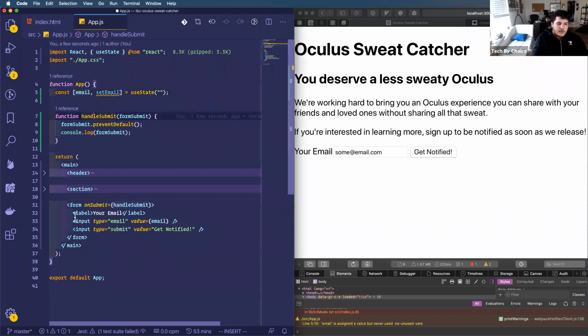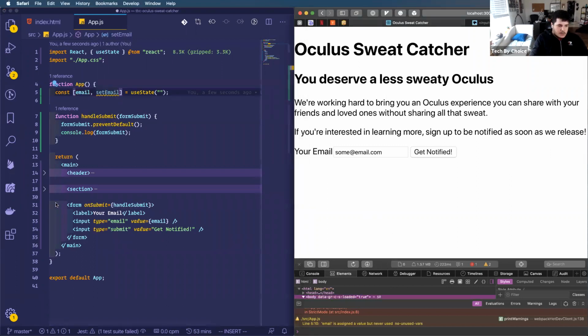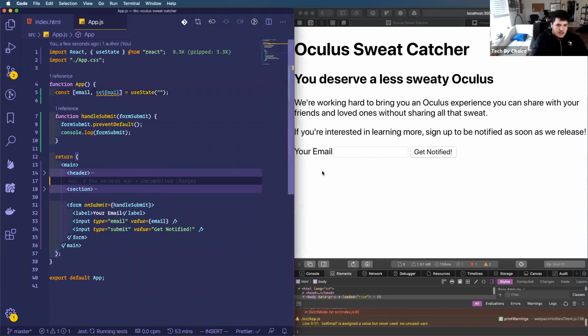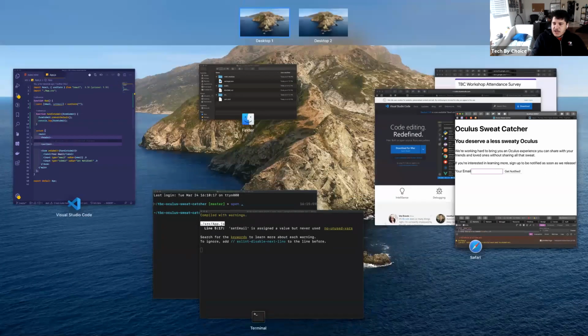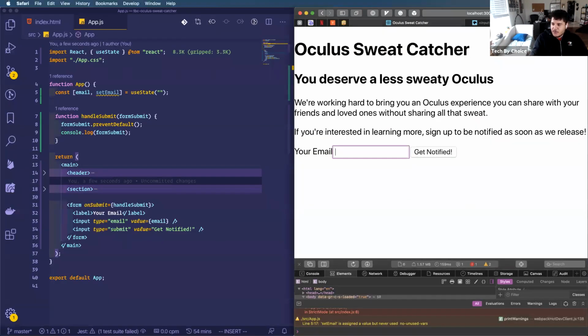Now, you may have noticed I'm using camel case, which basically just means if you have two words, you put them together and you capitalize the second word, or third word, fourth word, and so on. So this setEmail is basically a function that I could call at any time to change the value of email. Let me save this page. Now we see that email is empty, right? And I still can't type or do anything to really change this form.